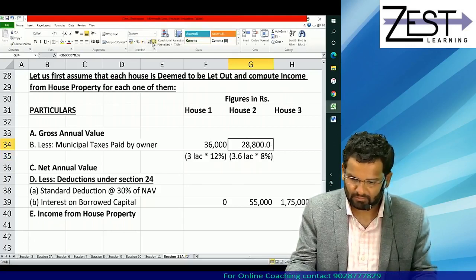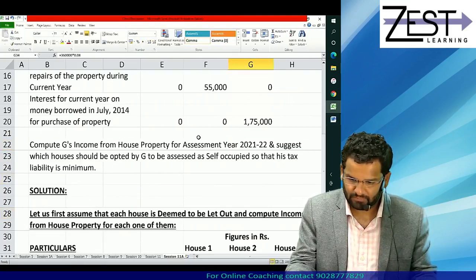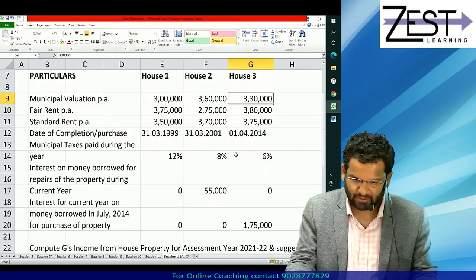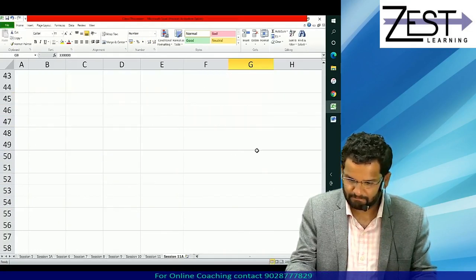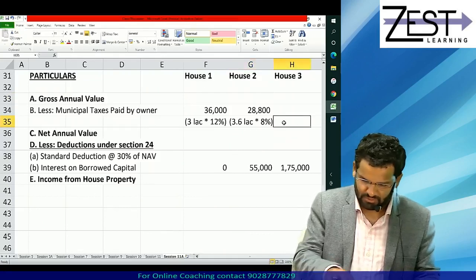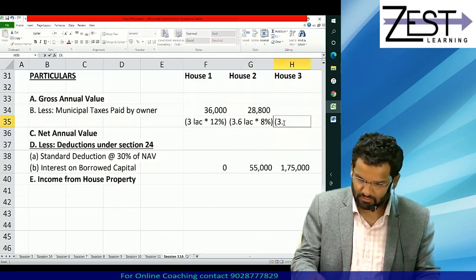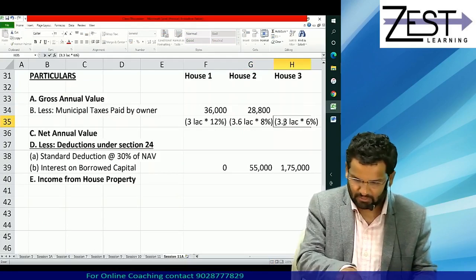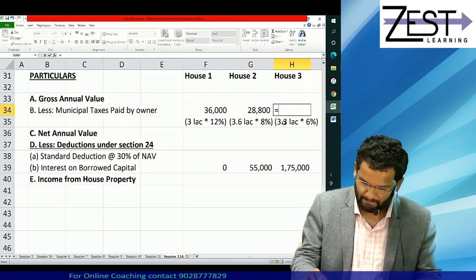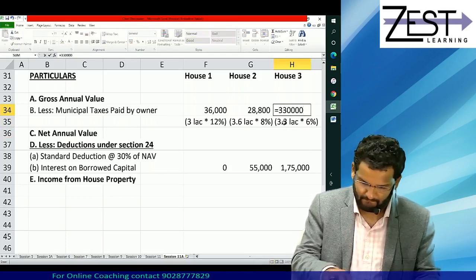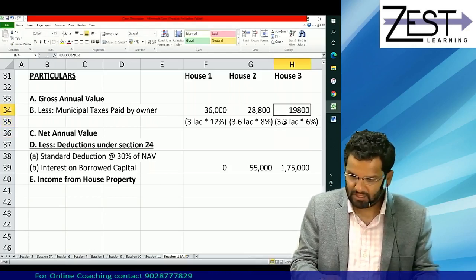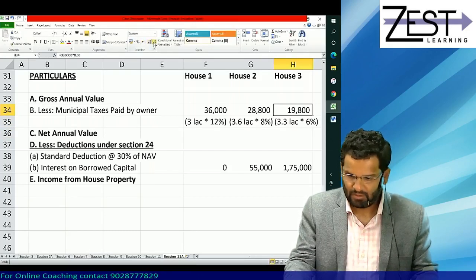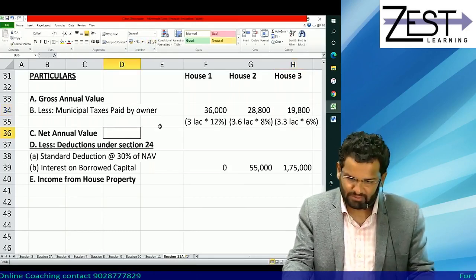And finally, for house 3, it is 6% of 3 lakh 30,000. What is 6% of 3 lakh 30,000? Is it 19,800? Fine. Now see what happens.